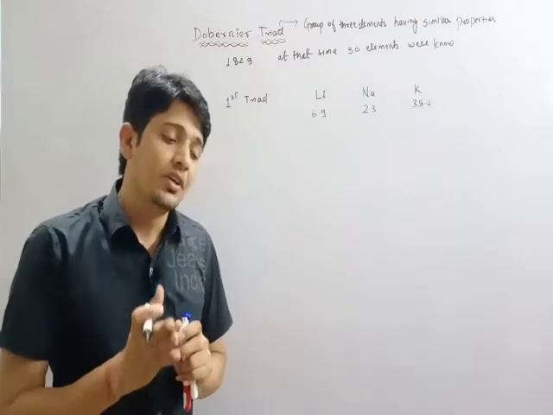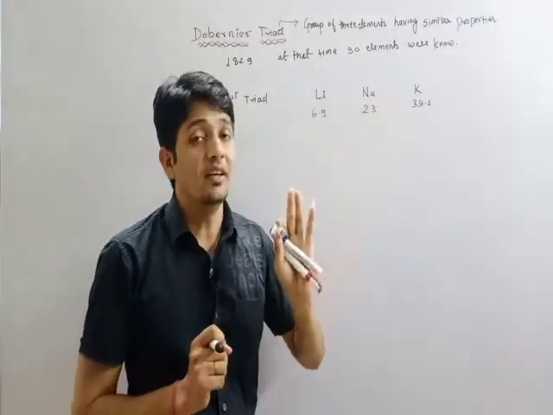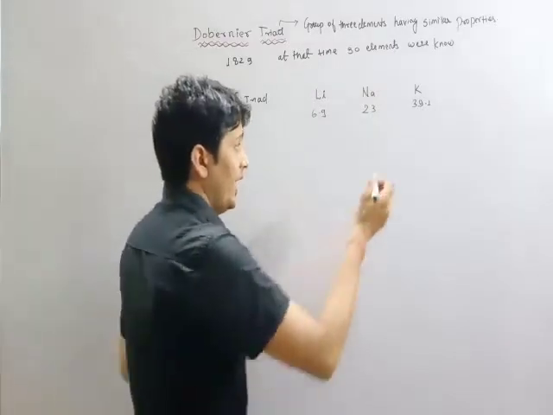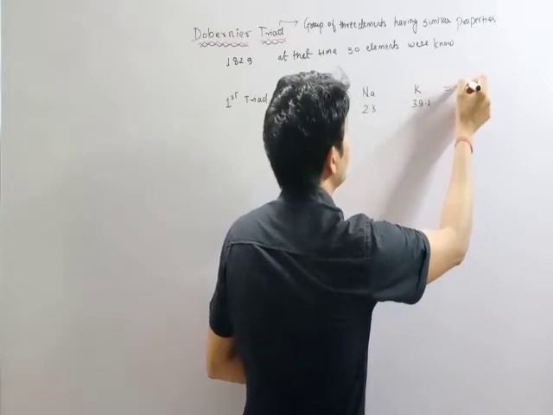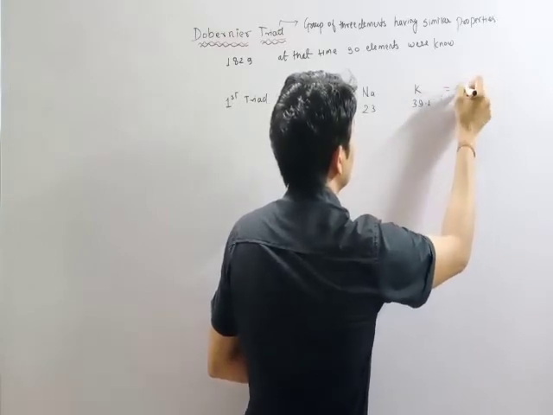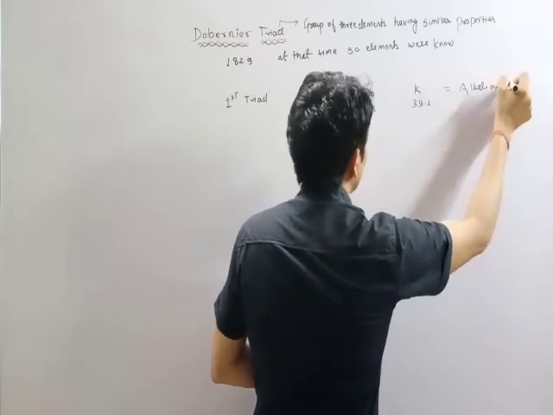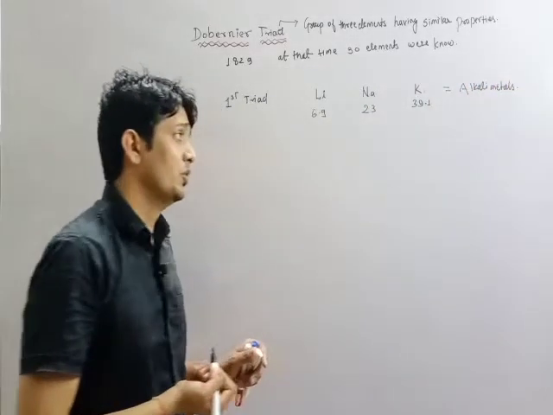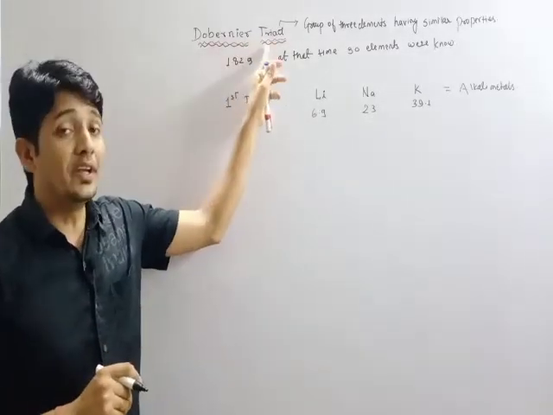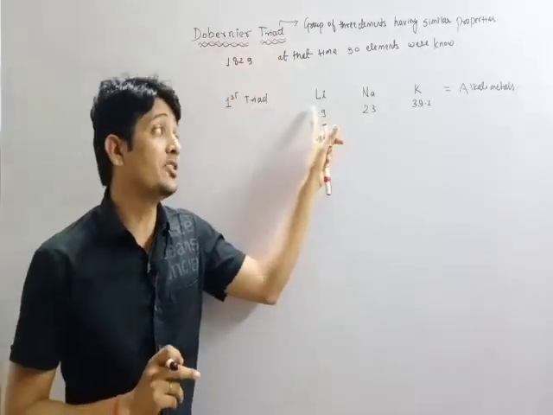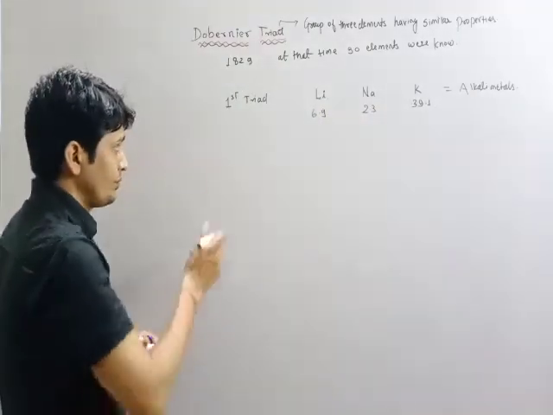They show a tendency to lose electrons. All these elements have similar properties and belong to the alkali metals. So this is the first triad arranged by Daubigny.